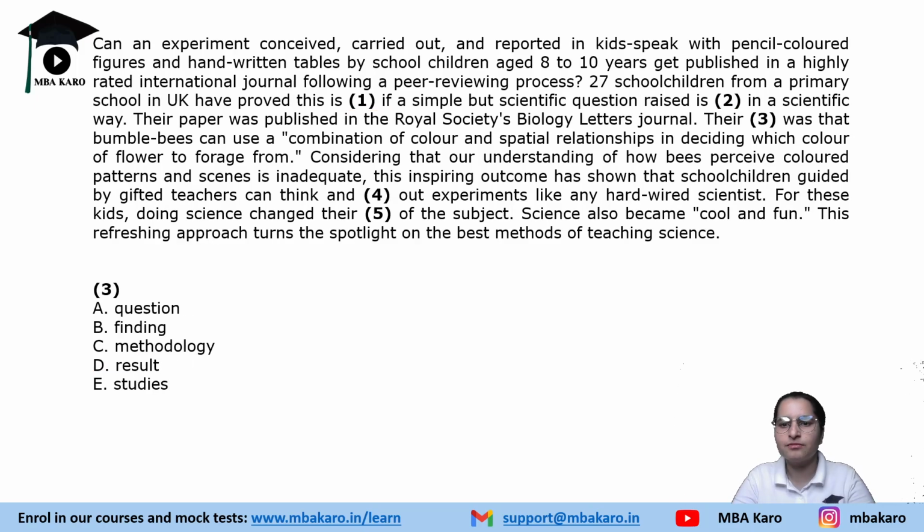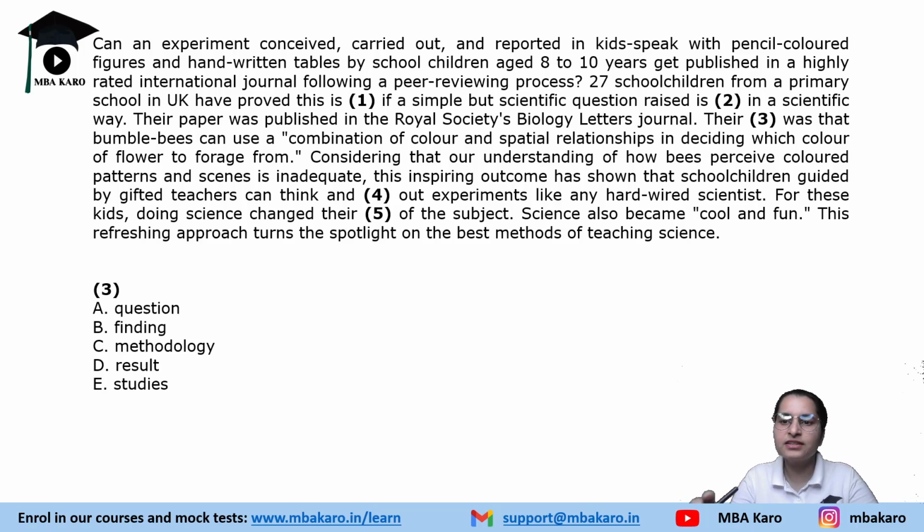Then we have blank number 3. It says, their dash was that bumblebee can use a combination of color and spatial relationships in deciding which color of flower to forage from. So, their dash was. So what did they do? I have repeated this multiple times that whenever you are solving fill in the blanks where you have to fill in some information and there are a lot of sentences, not just one sentence, you also have to understand the context of it.